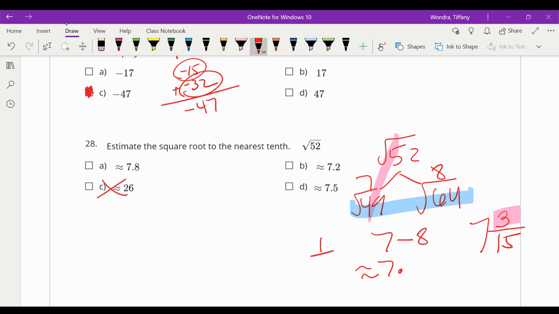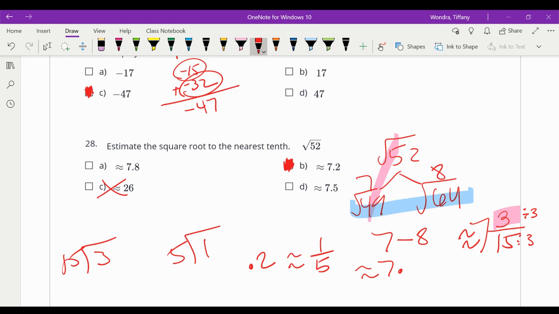Okay, 3 over 15, if I divide by 3 and divide by 3. Now this is of course an estimate because irrational numbers can't be put into a fraction, so we call it an estimate fraction. That'd be 1/5. 1/5 is approximately 0.2. So that would be this one right here, or you could have divided that. Either way, you'd get 0.2.